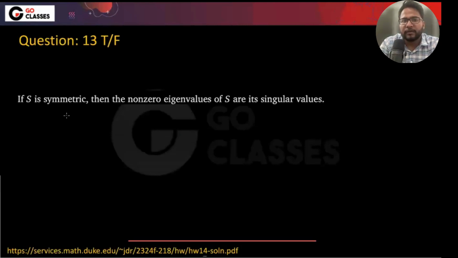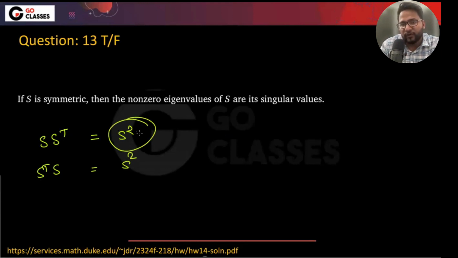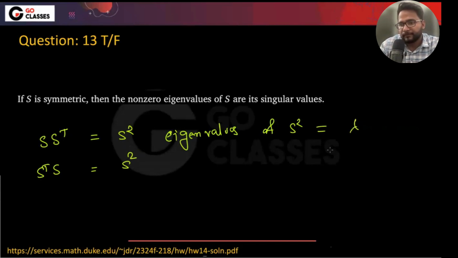Now let's just see this. If S is symmetric, then non-zero eigenvalues of S are its singular values. So what they are saying, if S is symmetric, then tell me what is S transpose S. I think both are S square, right? Both are S square if S is symmetric. Then basically the singular values are the square roots of the eigenvalues of S square. Can you say the eigenvalues of S square are just lambda square, where lambda is the eigenvalue of S, right?